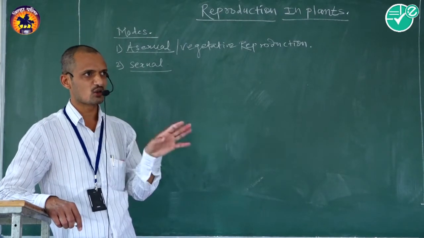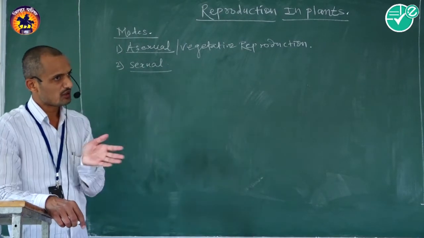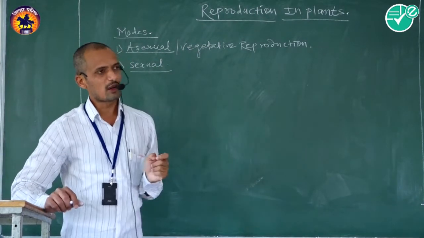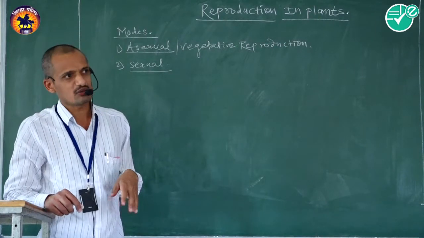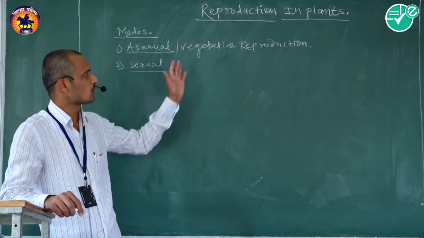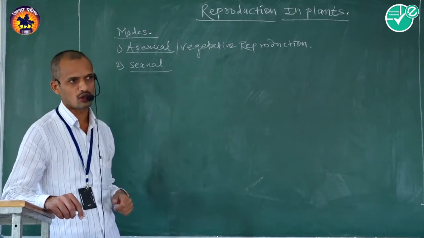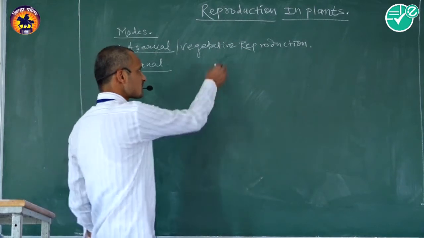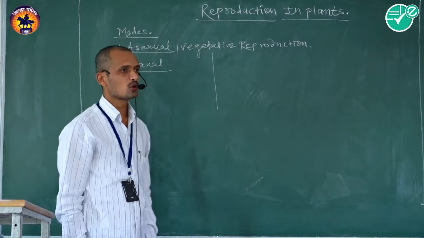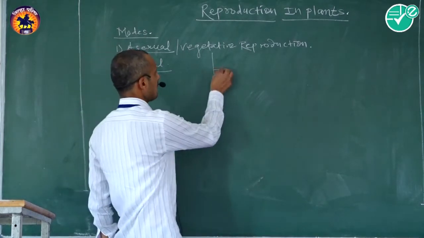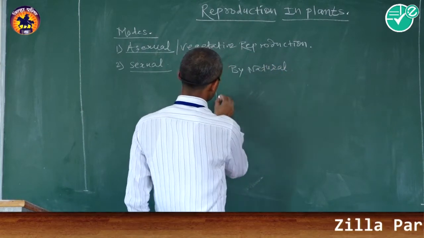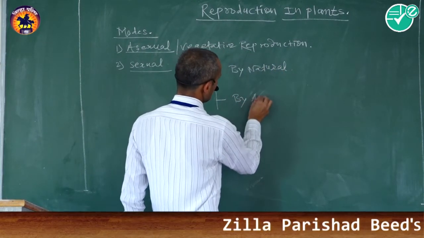Asexual means there is no development of gametes to produce young ones. Vegetative means the development of young ones like their parents by involving vegetative organs like roots, stem and leaves. That is called vegetative reproduction. These vegetative reproductions are of two main types. First one is by natural method and second one is by artificial method.